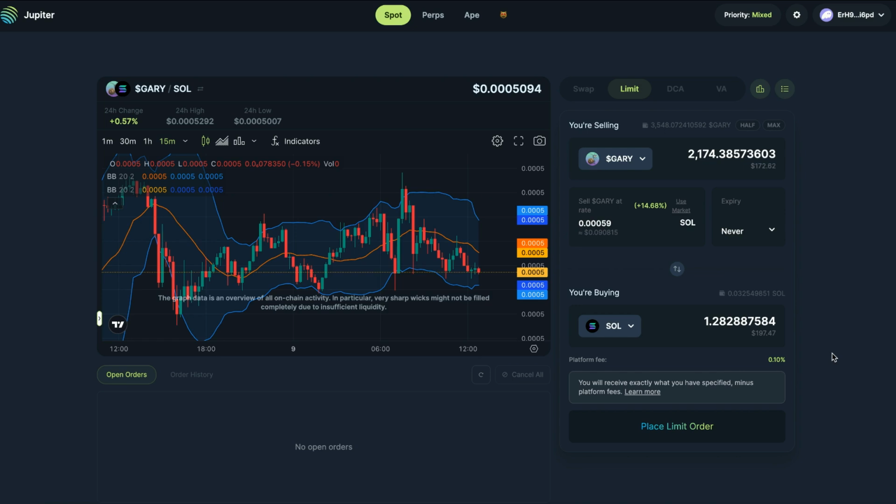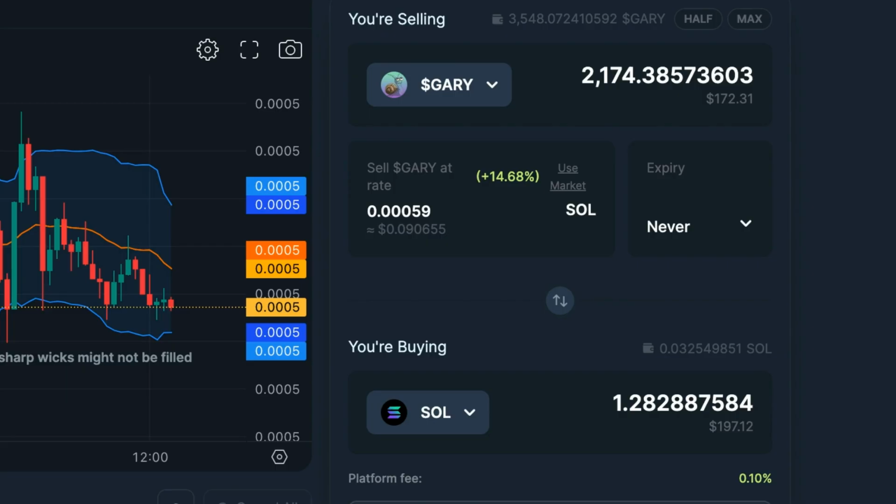And the really cool thing about this is that it's actually creating trading volume both ways. So when I take that one Solana and I buy the Gary, and then I wait until the price fluctuates, and then I sell the Gary back for Solana, that created trading volume both ways. It basically created 2.1 Solana in trading volume, and you ended up with more Solana in the end, which then you can go ahead and rinse and repeat.